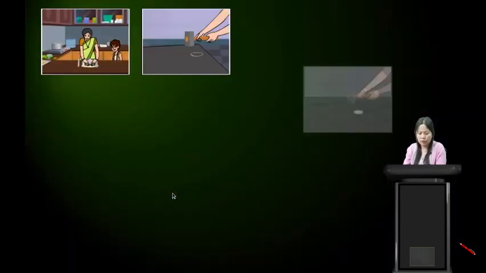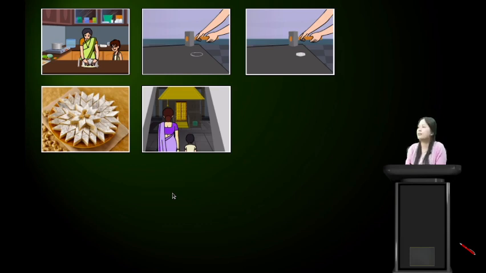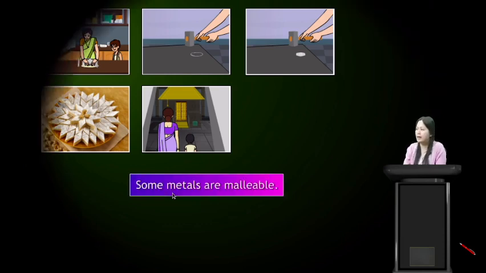Yes. So in all these examples, we see that the metals are beaten into thin sheets. Aluminium foil is made into thin sheets. Aluminium wire is made into thin sheets, right? So some metals are malleable. Malleability is the property of metals through which they can be beaten into thin sheets. So if metals can be beaten into thin sheets, we will say that they are malleable. So some metals are malleable.